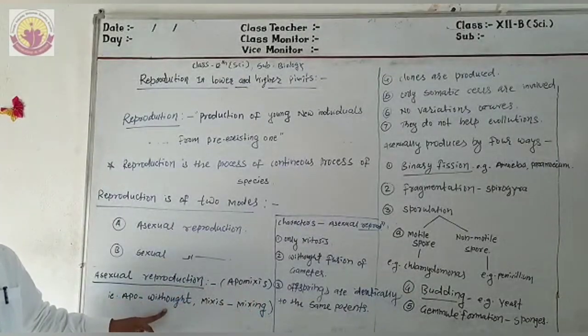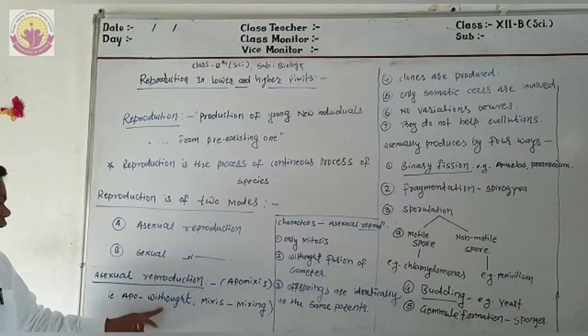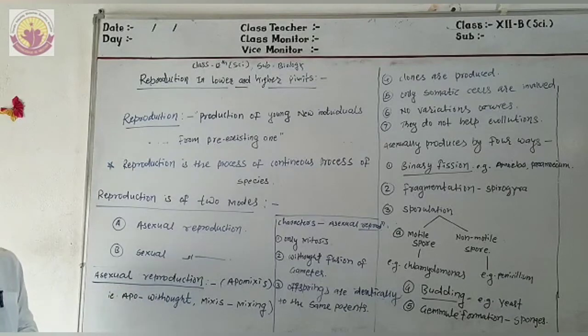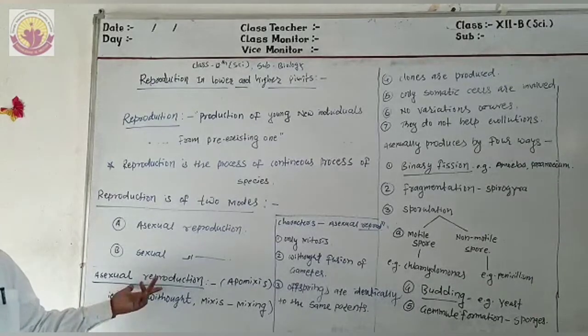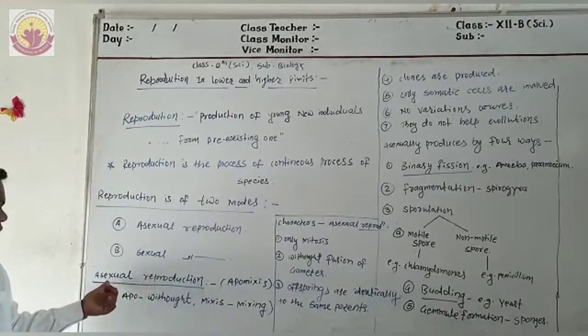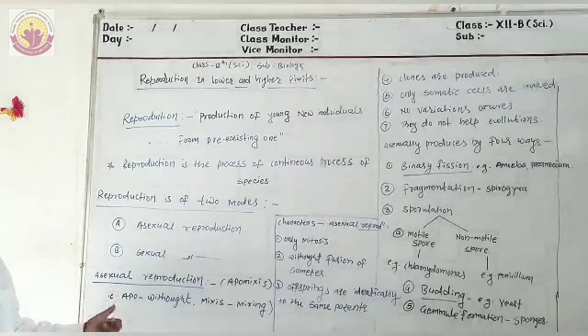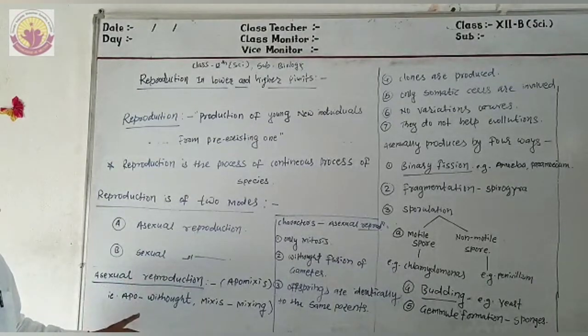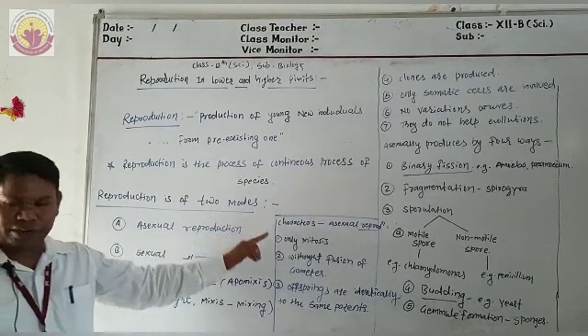Apo means without, that is, there is no fusion of gametes, and that is called asexual reproduction. Here there is no fusion of gametes, that's why it is called asexual reproduction. This asexual reproduction has some characters.